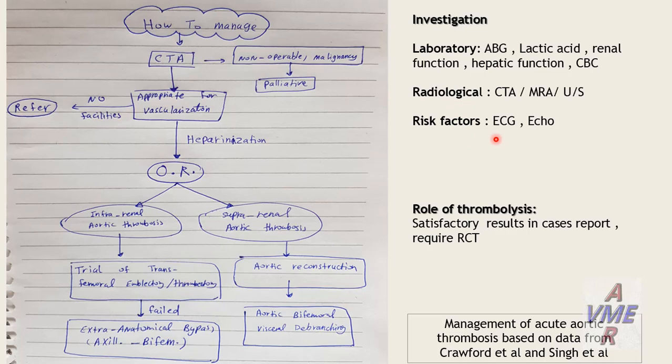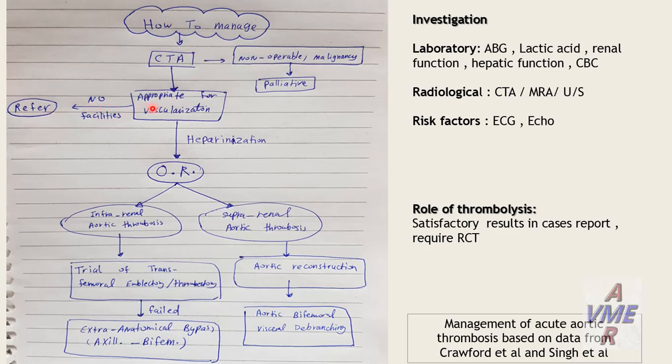Okay, how to manage them? First, we have to do the CT angiography very rapidly. If the patient is non-operable or has a malignancy, we give palliative treatment after counseling the patient and the relatives. And if we don't have the facility of revascularization, we are present in a clinic or hospital without a facility of vascular surgery, so you have to refer.